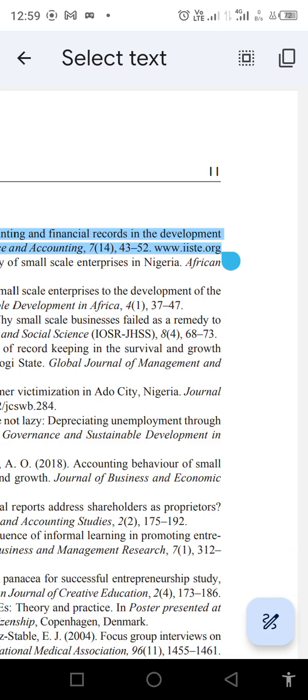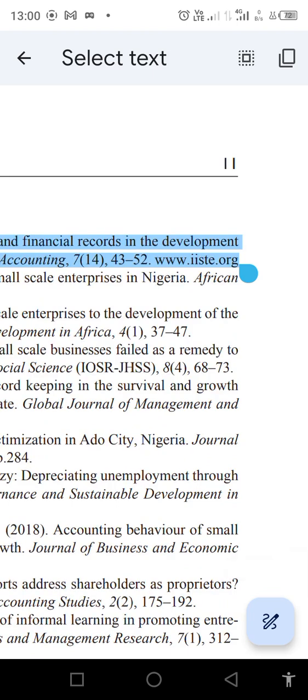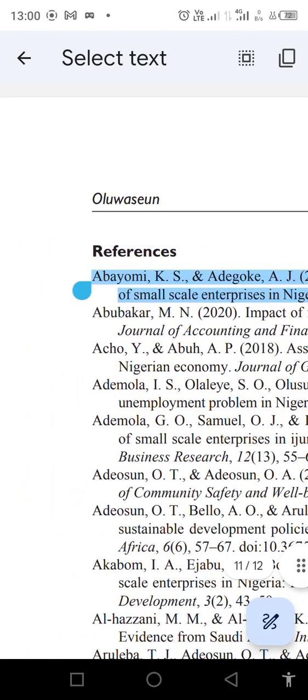Actually, this is not a DOI. This is just the web source. This particular article doesn't have a DOI. Not all articles have a DOI at times, but it's good for articles to have one. So that's one thing we need to take note of if you're publishing your work. For me, I just put the web source here. So if I go to this web source, I can search for this particular article.